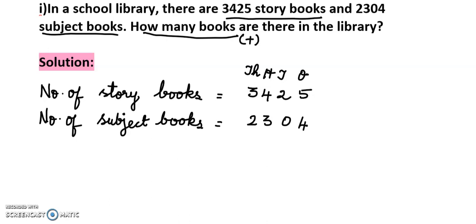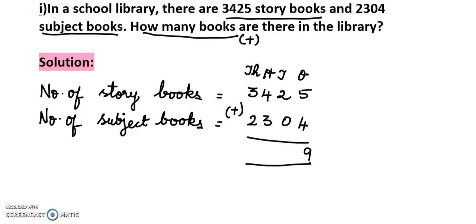1,304. So now what are we going to do? We are going to add these numbers. So write the plus symbol. First we have to add the ones place, next the tens place, next the hundreds place, after that the thousands place. So we are going to add the ones place, 5 plus 4. 5 is the greatest number, so 5 in the mind, 4 in the fingers. 5, then 6, 7, 8, 9. So 5 plus 4 equals 9.